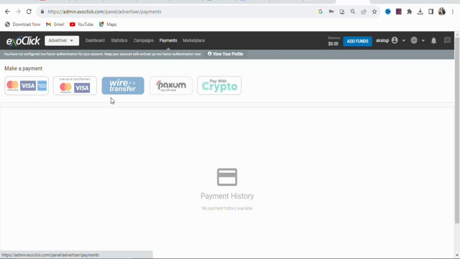Once you deposit money into your account, your ad is going to start running and you are going to be getting people in Ireland to click on your link and then enter their mobile numbers to receive an iPhone 14 gift card, and you are going to be paid $10.27. So make sure you go and take action so that you can be using this website to make money with less investment.